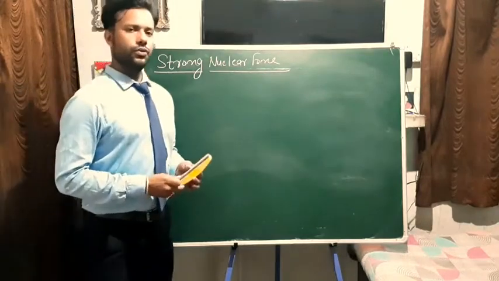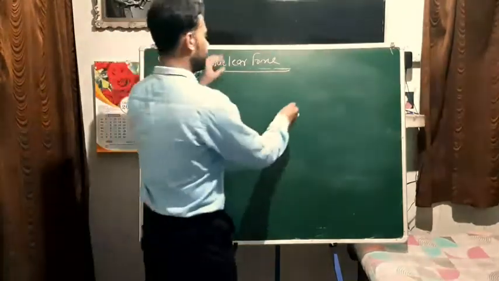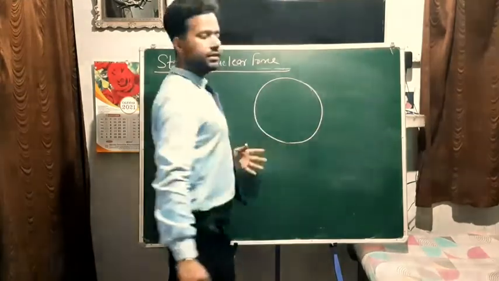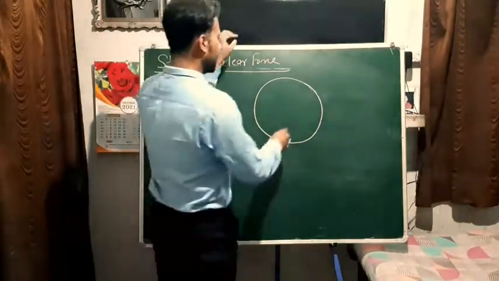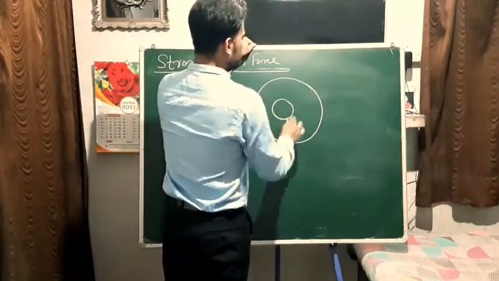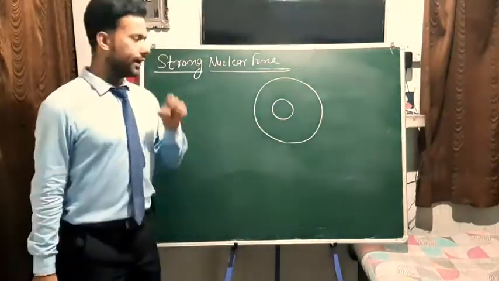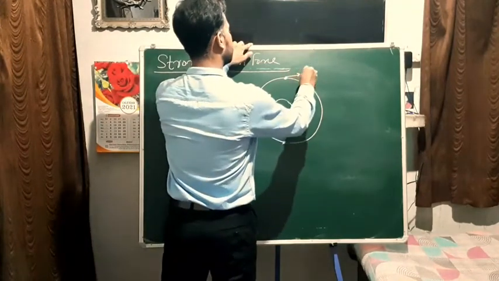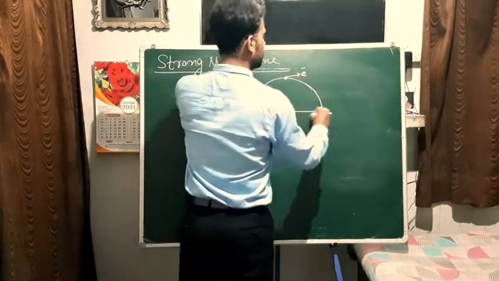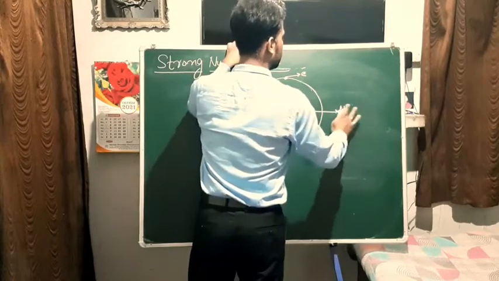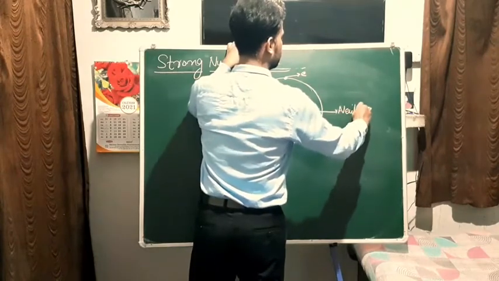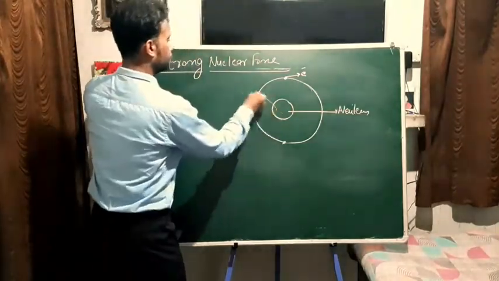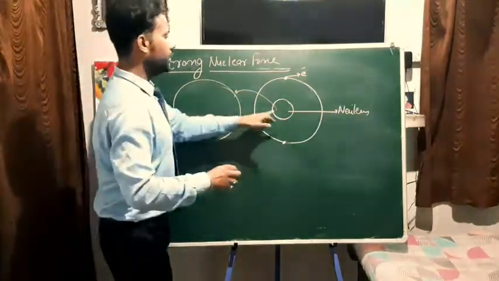To understand this force, let's take an atom. Let's say this is an atom, right? Inside the atom we have a nucleus. This is the atom, these are the electrons revolving around it, and this is the nucleus. Now, if we zoom into the nucleus, right? I have zoomed into it and shown it.